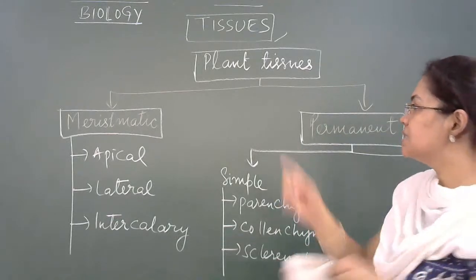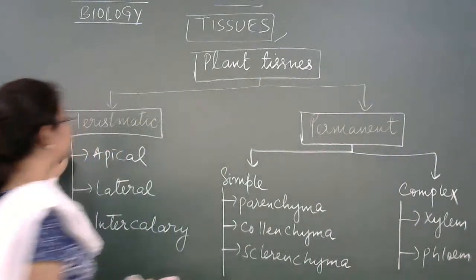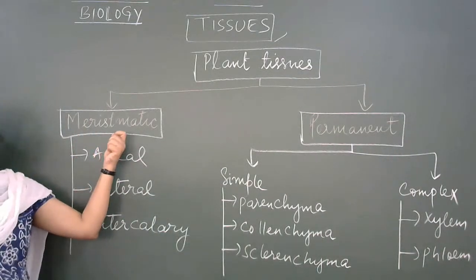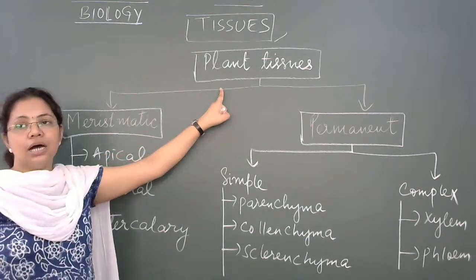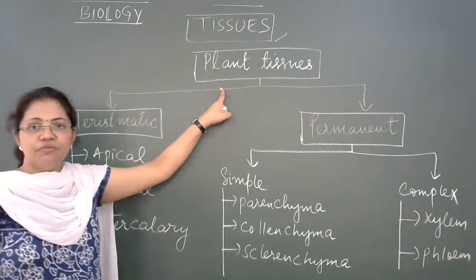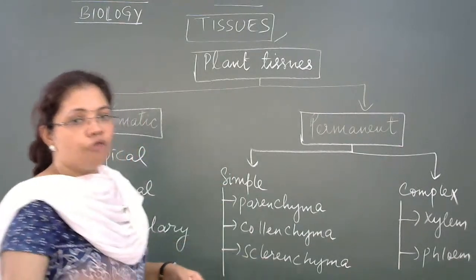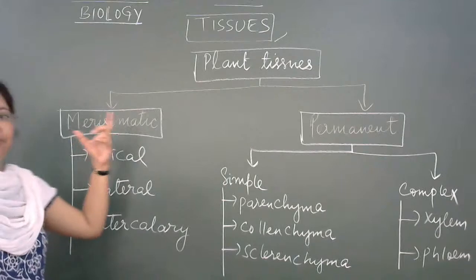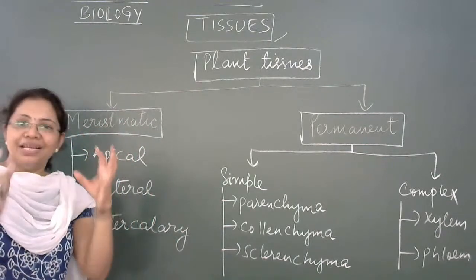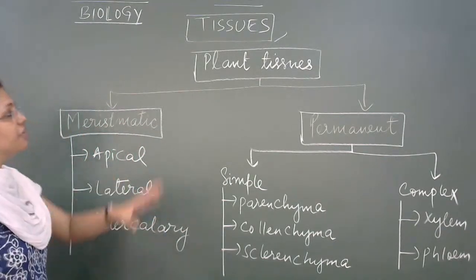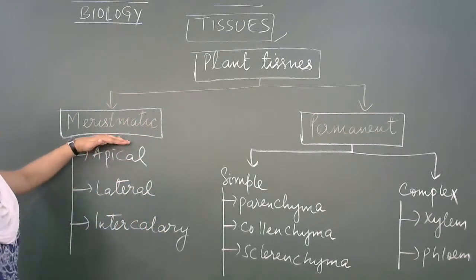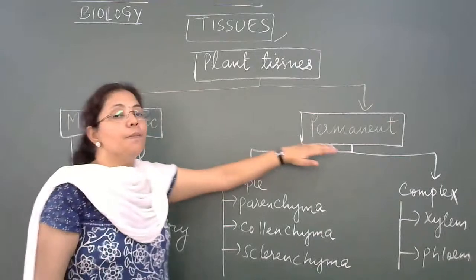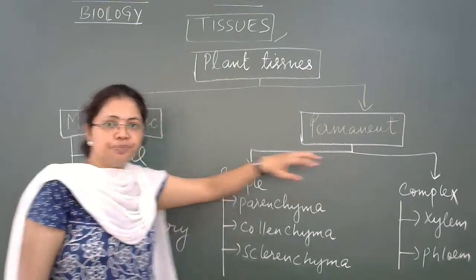Now we'll focus upon this first category, that is meristematic tissue. Right? Plant tissues are divided based upon the capacity of division, whether the cells of which these tissues are made up can divide or not. Based upon that, we have divided plant tissues broadly into two categories: meristematic plant tissues and permanent plant tissues. Right?